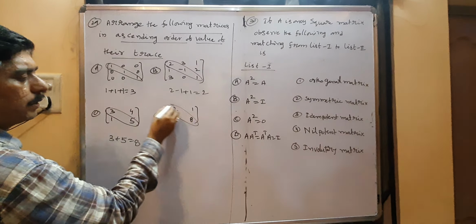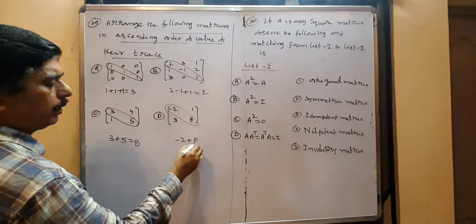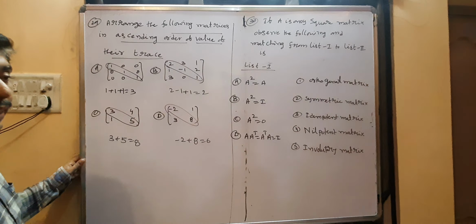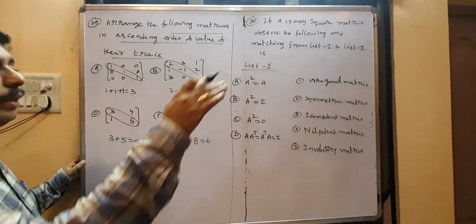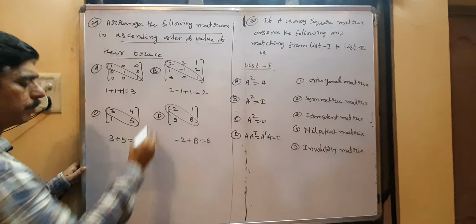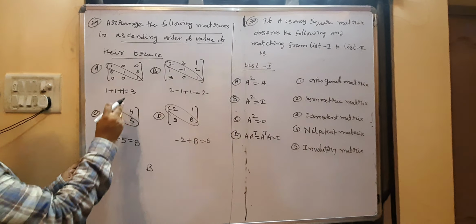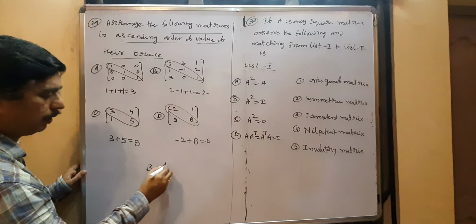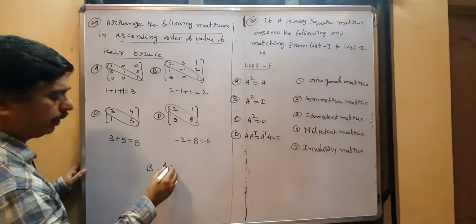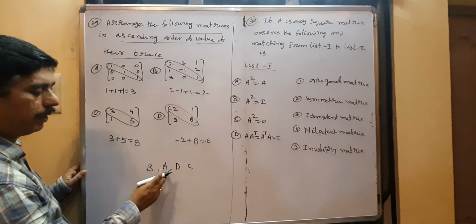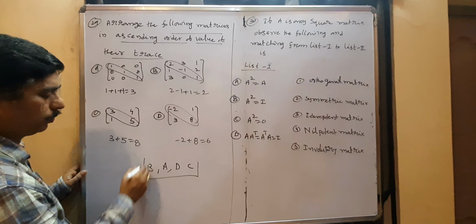Trace of this matrix: minus 2 plus 8, that is 6. They are asking ascending order, which means small to bigger. Out of these 4 values, which is the smallest? Option B. Next smaller is option A. Next smaller value is D. Next is C. So BADC is the answer.